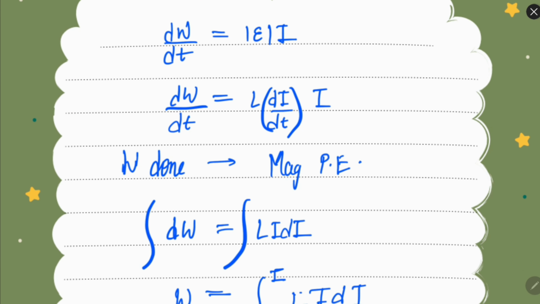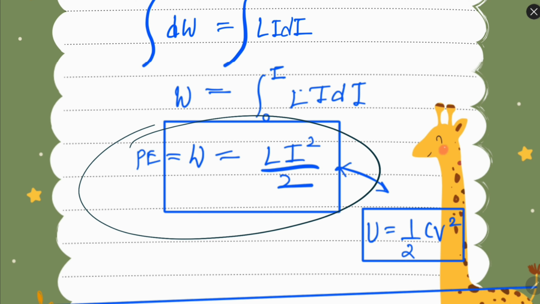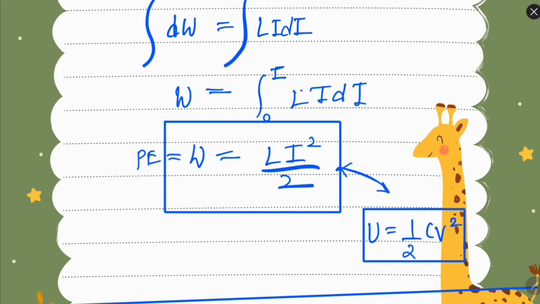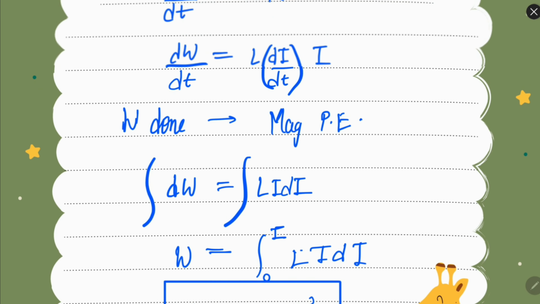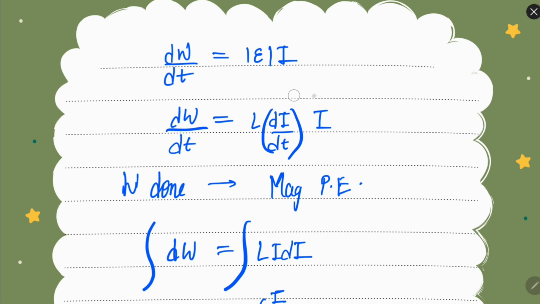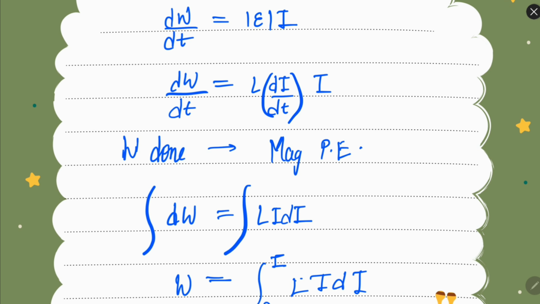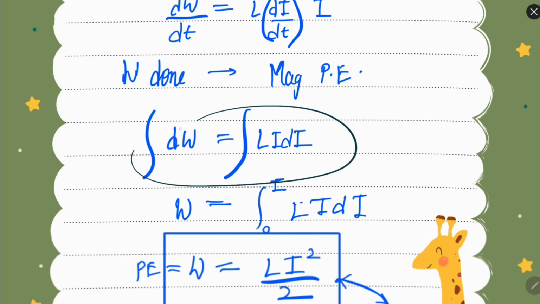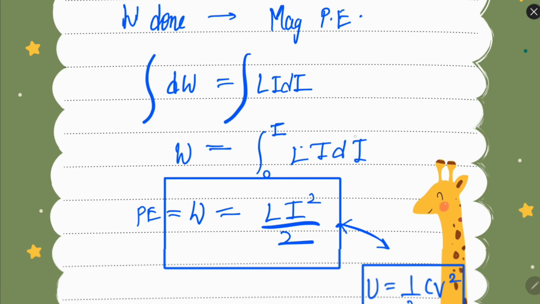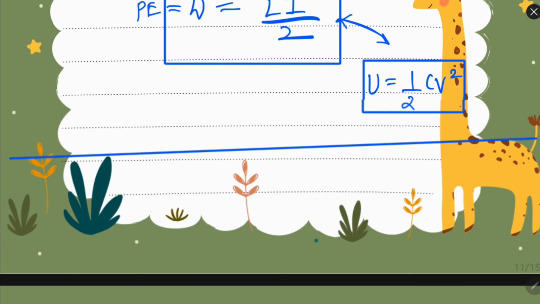Now the work done can also be obtained. Work done or potential energy will be half L i square. Just like in capacitance you studied that it is half C V square, in an inductor it is half L i square. dW by dt is EMF into current; power is voltage into current. So in place of EMF we put L dI by dt, and integrating this, L will be a constant and the integral of I will be I square by 2.